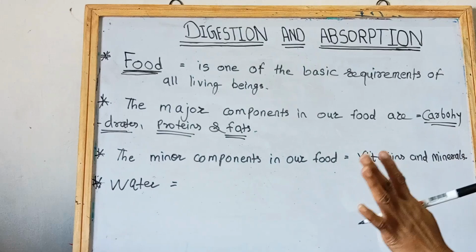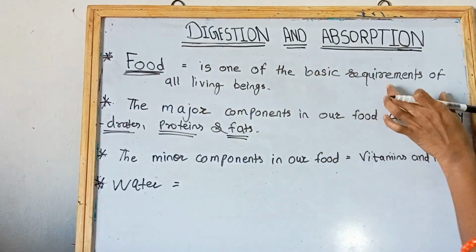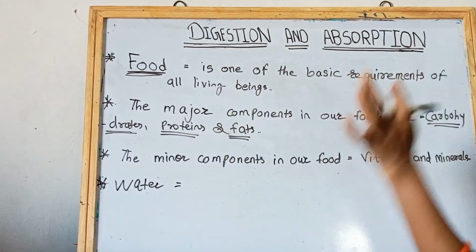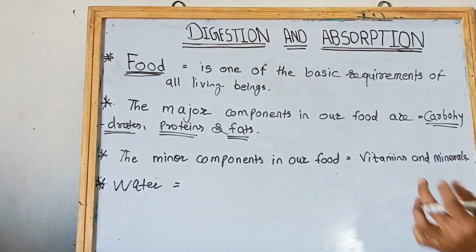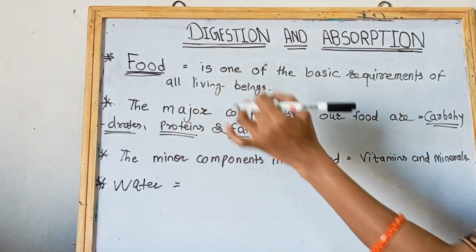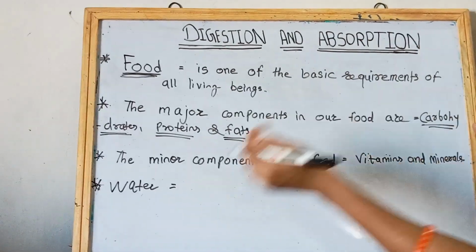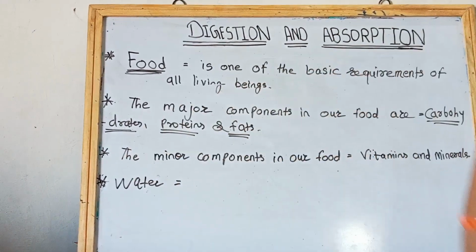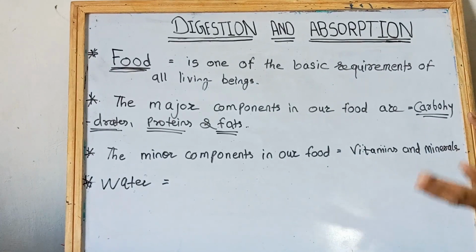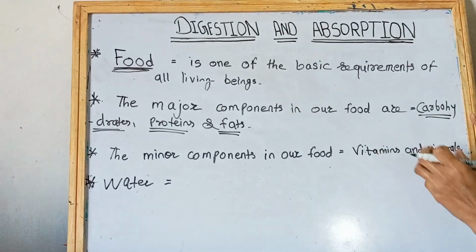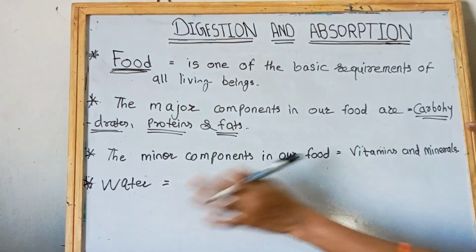These are our basic needs, but food is one of the basic requirements of all living organisms. The major components in our food that we need in large quantity are carbohydrates, proteins and fats. This is also clear. Then the next point is the components which we need in small quantity, that are vitamins and minerals. And then the next point is water.